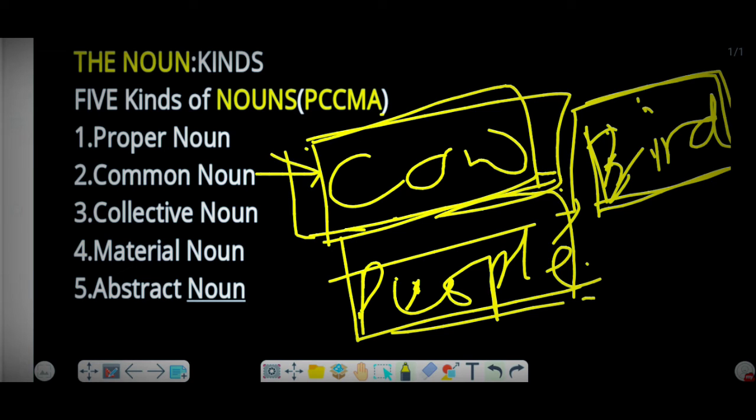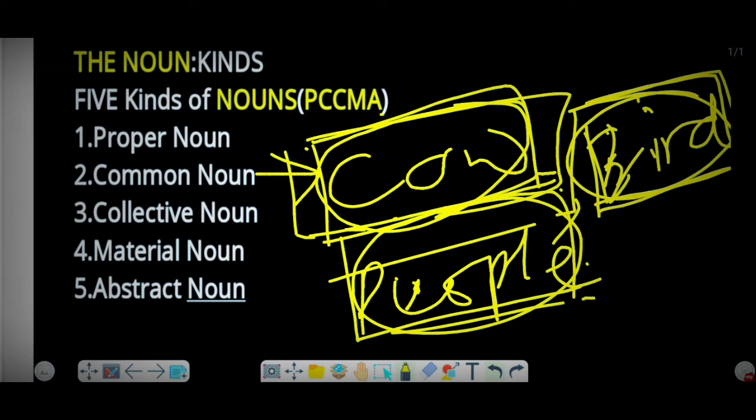So it tells us only in common. In the common it tells us about a cow, about a bird, and about a people, but it doesn't actually tell us with name, and therefore it tells us in common, and so this is called common noun. It tells us only in common, but doesn't clarify which cow, which bird, and which people. That's how this is called common noun. Okay, are you getting it?